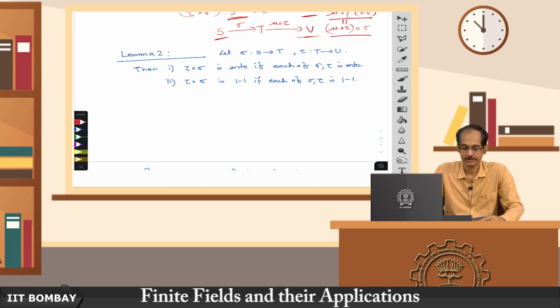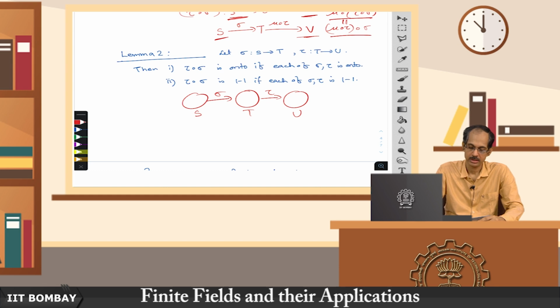Now, this is lemma 2. It says that if sigma is a map from S to T and tau is a map from T to U, then if both these maps are onto, then their composition is also onto. If this is onto, then the composition tau composition sigma is also onto.